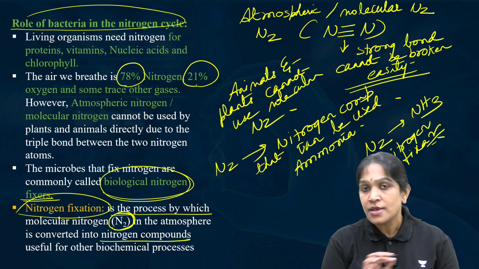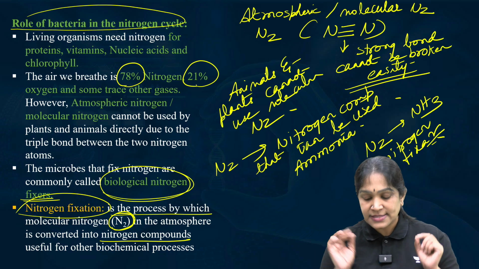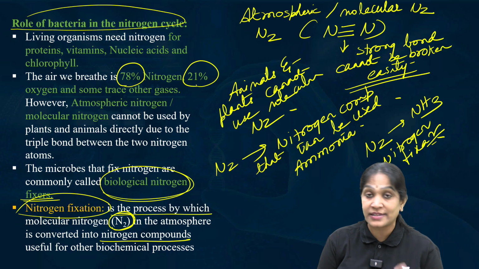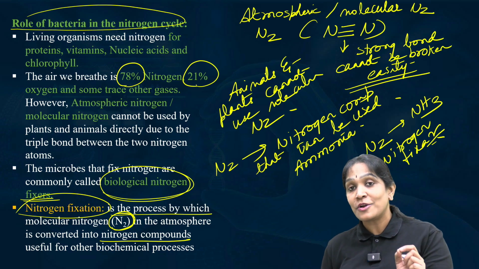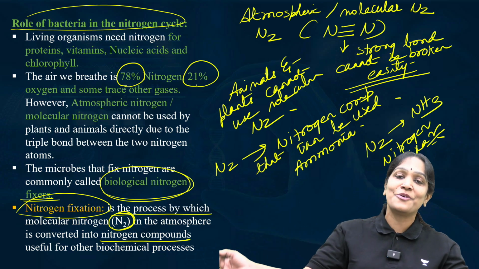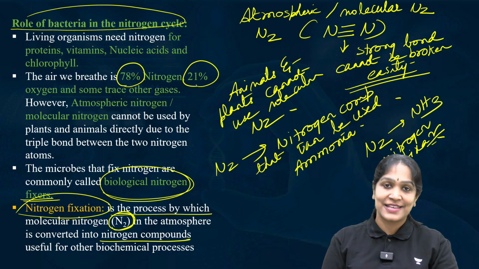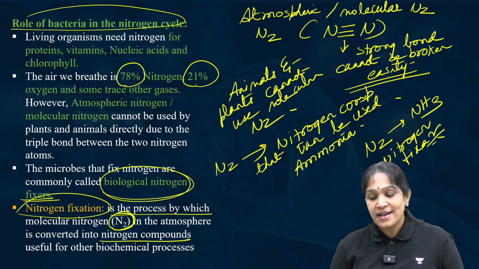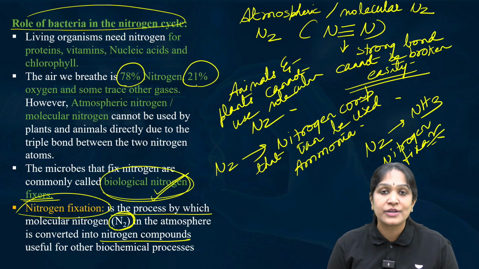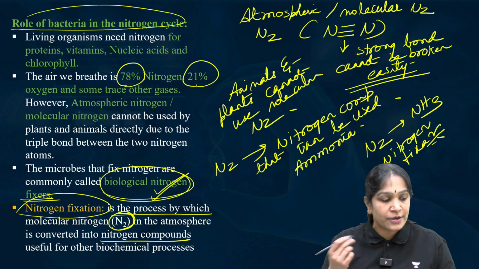Who can do this? Not animals, not plants. Some microorganisms can do that. I already told you, microbes can do so many things that human beings cannot do. Microbes can do so many things that plants cannot do, right? These are called biological nitrogen fixers because they do nitrogen fixation.